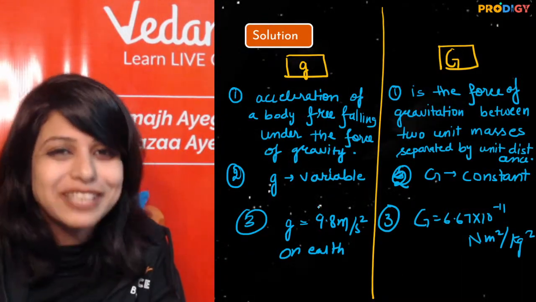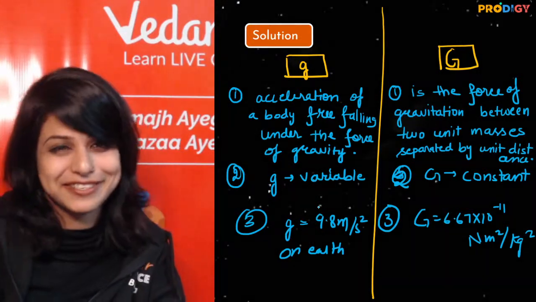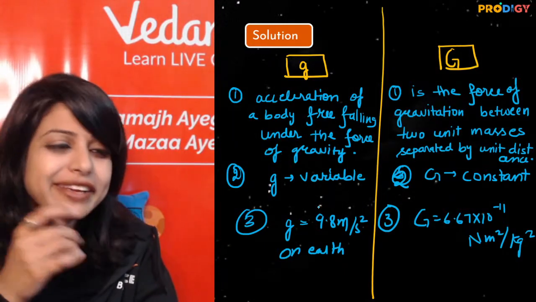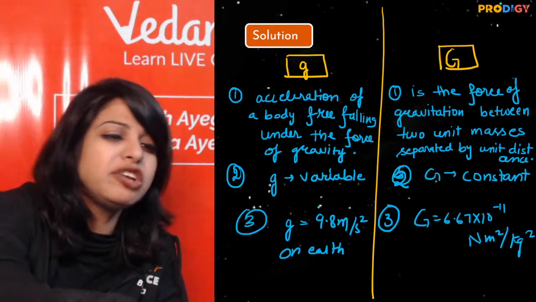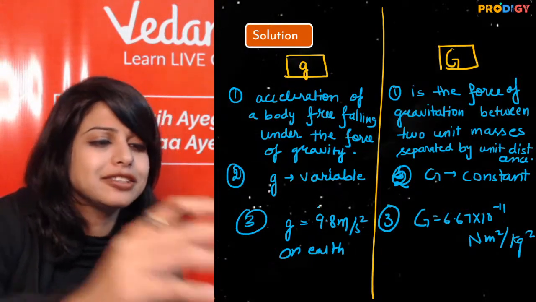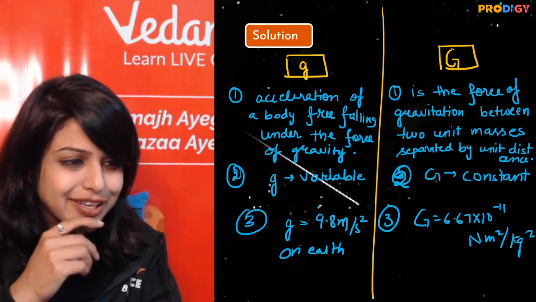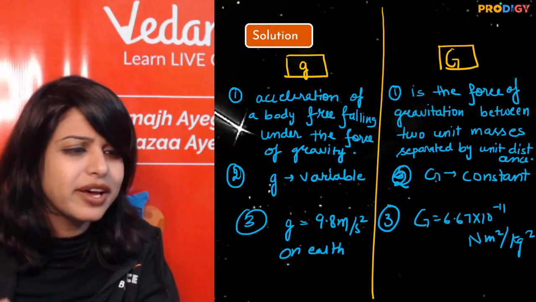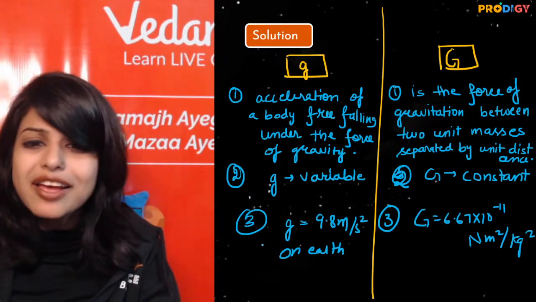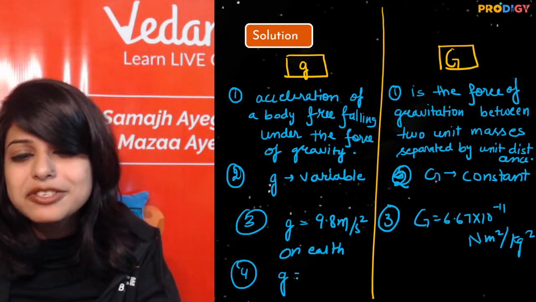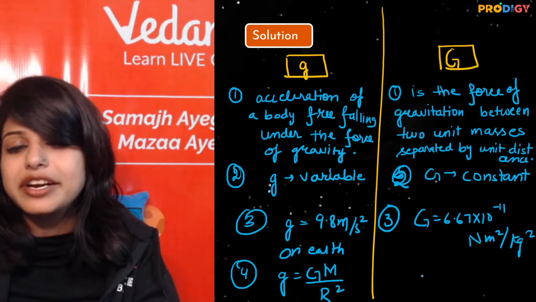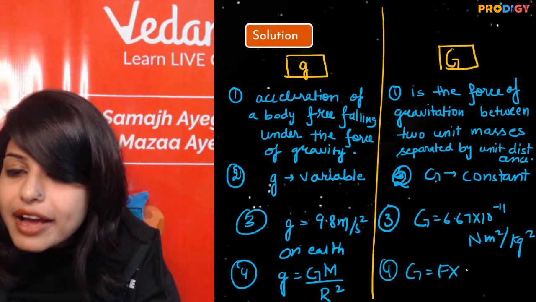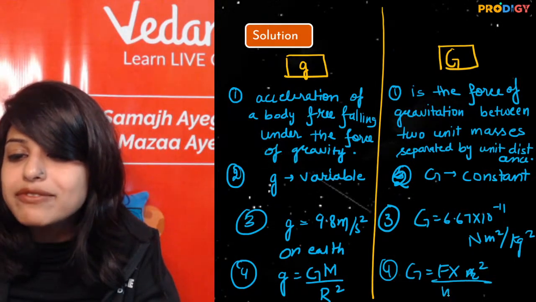Now let's make it interesting. If I want to add on points, how will I add on? Do you know any other differences between these two? Quickly. The SI unit of this is meter per second square, and this one has Newton meter square per kg square. You can write the formula. Small g is dependent only on the mass of earth and radius of earth, but capital G is given by F into r square upon m1 into m2.